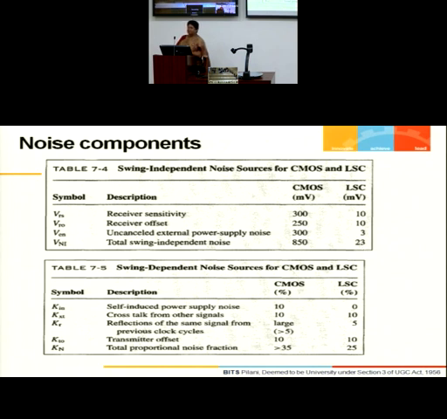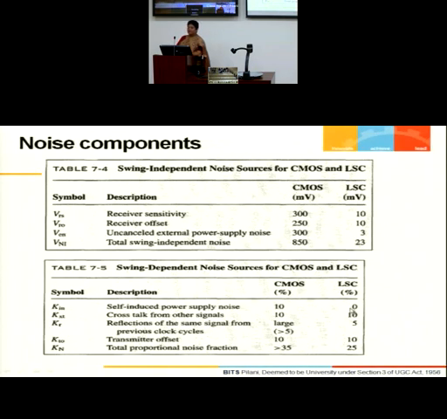Do not assume that the values are purposely chosen so that a current mode system is less. These are typical values that are usually obtained in a certain technology for both types of transmission systems. So this is the swing independent noise component calculation, and here is the swing dependent noise component calculation, both for CMOS and LSC. Self-induced power supply noise is 10.